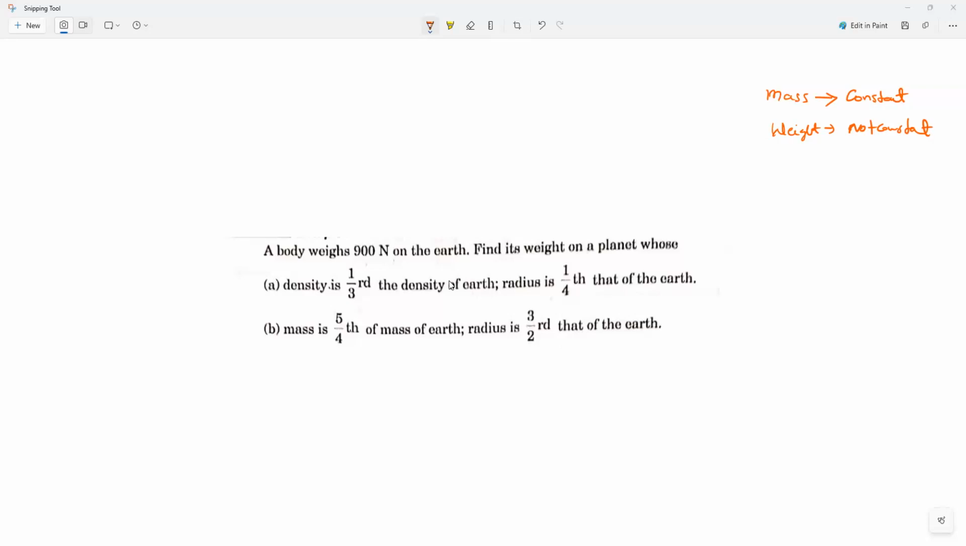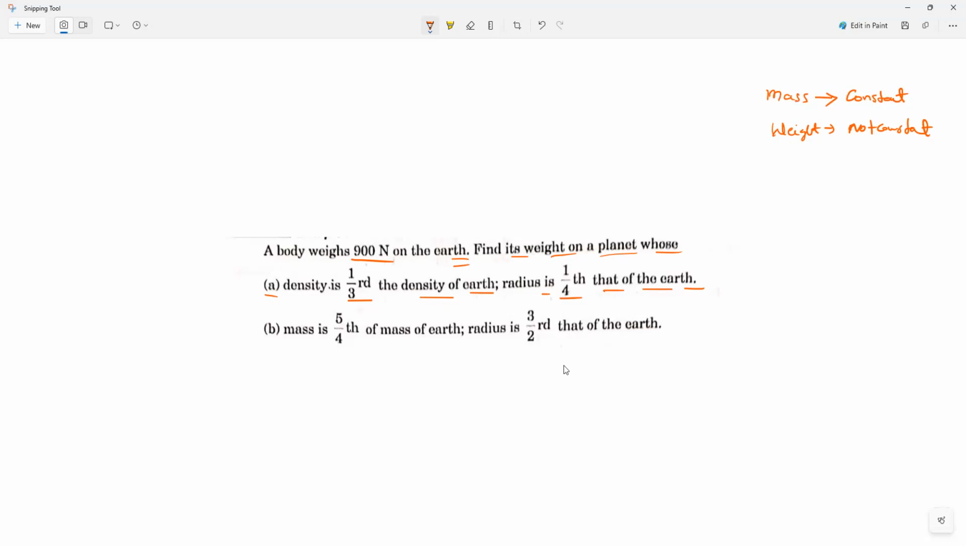So what are they saying? A body weighs 900 Newton on the earth. Find its weight on a planet whose density is 1/3 of the density of the earth and whose radius is 1/4 that of the earth.